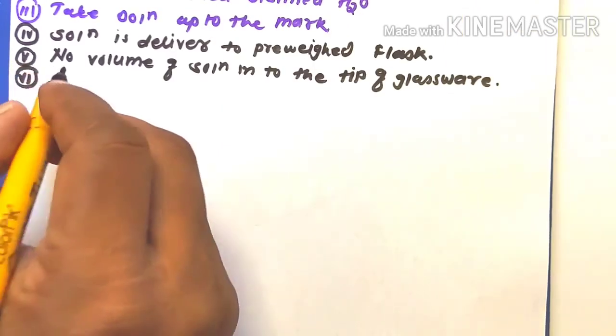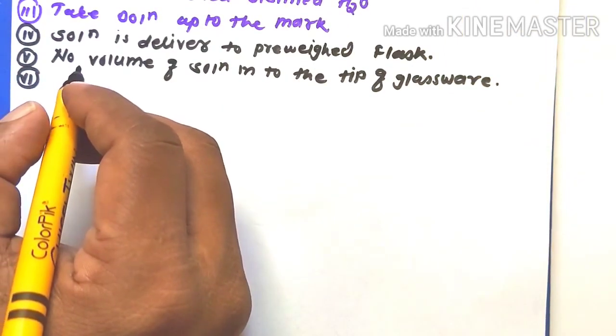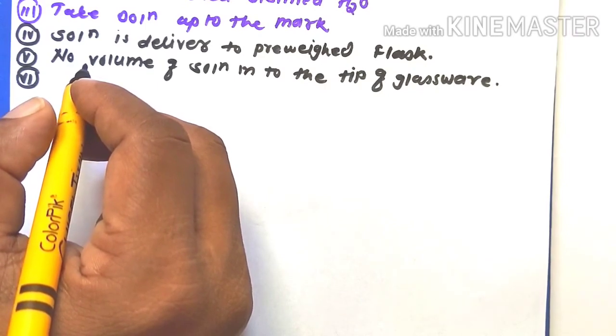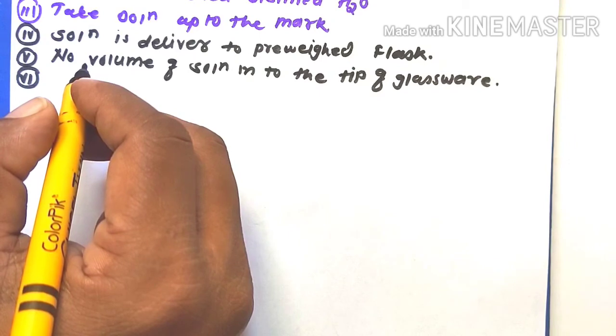The next step: the flask containing the delivered solution, that is water, is weighed. Again, the weight of the water delivered is found out as the difference. The temperature at which the water is delivered is also noted.